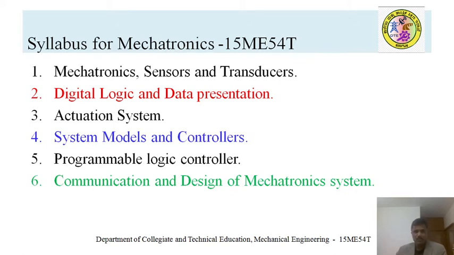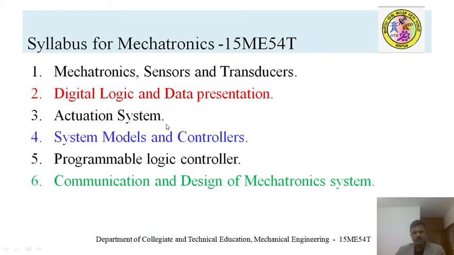These are used in encoders, decoders, and other applications where logical systems are developed. You also understand the data presentation systems, which we call the output devices of a mechatronic system. In the third unit, you will be understanding the actuation system.